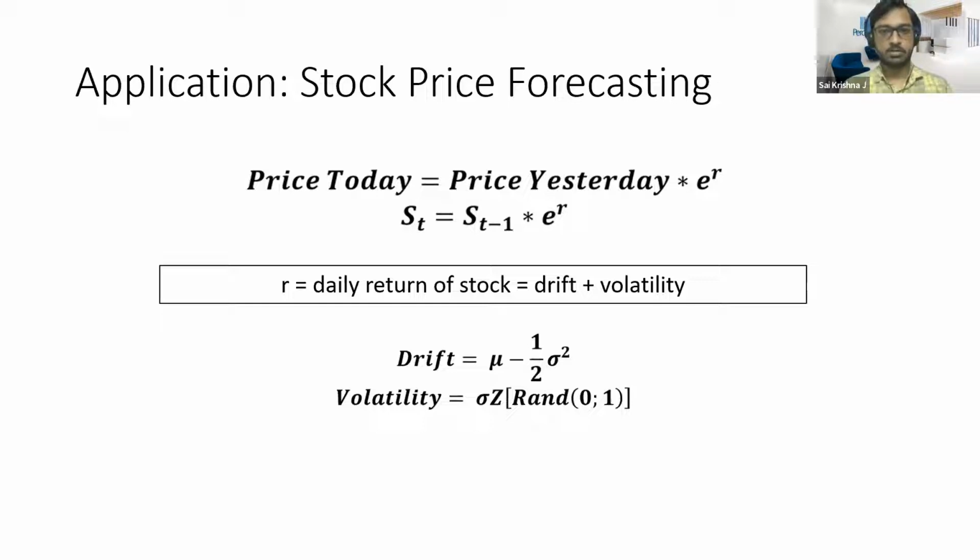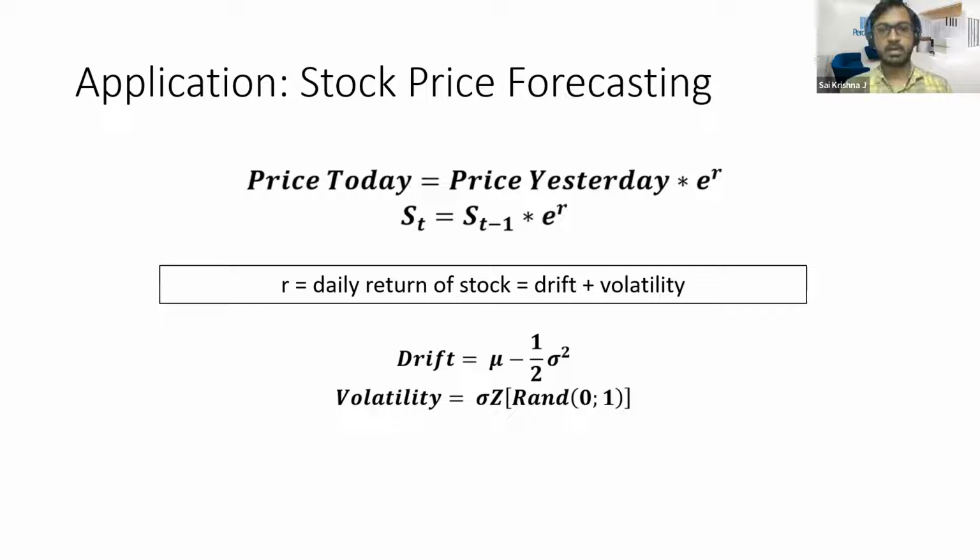So this is how the formula of the Monte Carlo simulation looks when it is applied for stock price forecasting. The price of the stock today is equal to the price of the stock yesterday multiplied by something which we call the return component. E is nothing but the exponent, so e to the power r. r is the daily return of the stock, that is the percentage difference between today's price and yesterday's price. That is what we call the daily return.